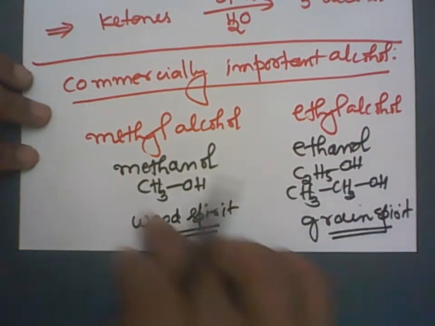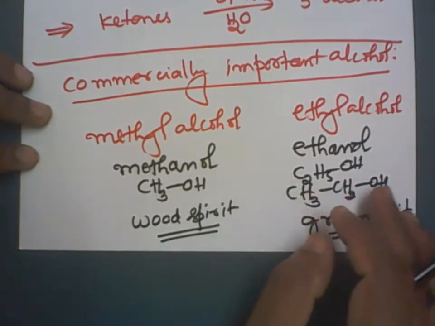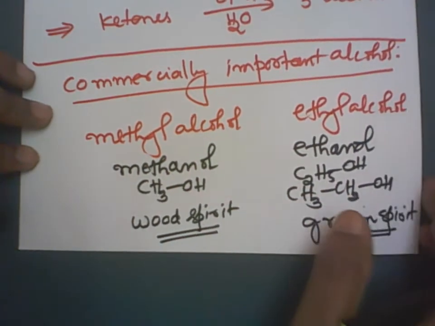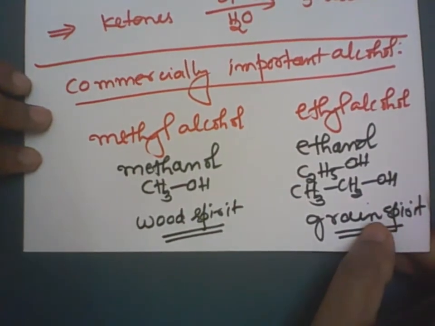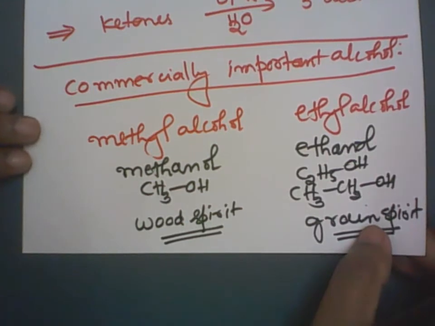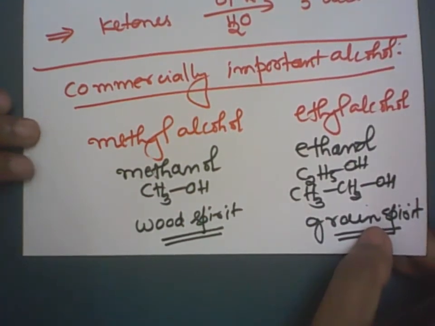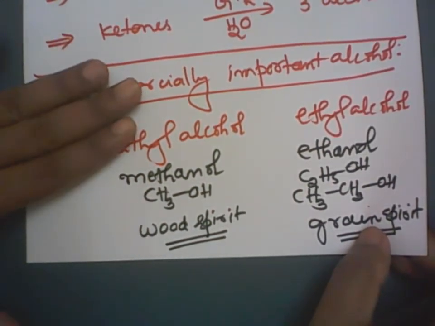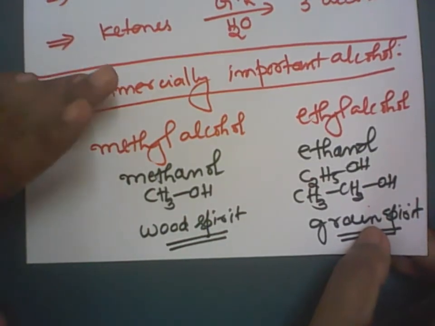Right. So let us see now the manufacture of these alcohols on a commercial scale. And at the end of my video, I am going to present how to make ethyl alcohol at home. That method is also in the syllabus, how it is prepared from sugar or sucrose. So let us see the first one, methanol or methyl alcohol.